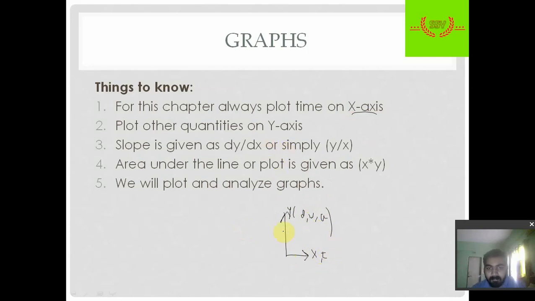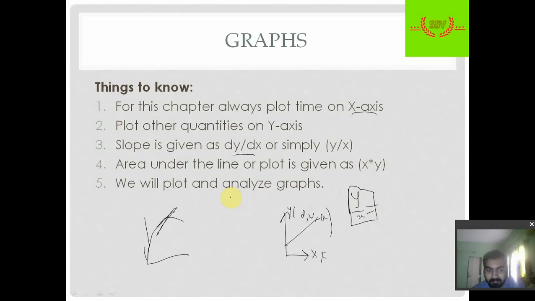Now, slope of a graph. Suppose there is a line, or suppose this type of curve is present in a graph, then the slope is nothing but a tangent. That we will be discussing in maths. But for this case, slope is nothing but dy by dx, that is the quantity on the y-axis divided by the quantity on the x-axis. Okay, so this is the slope. This is important to remember, because y by x is the slope.